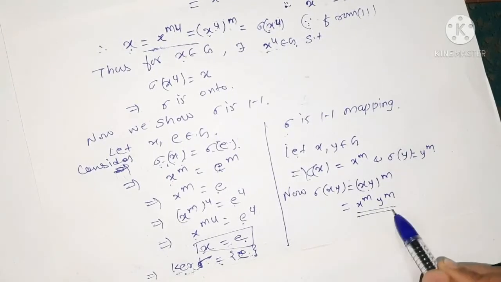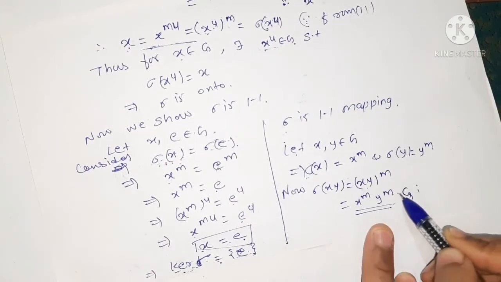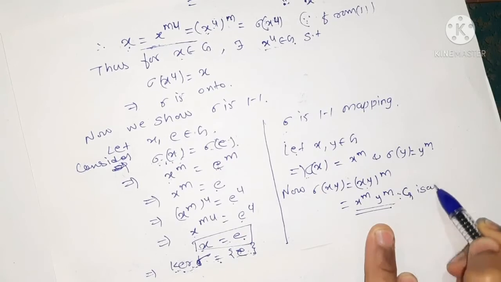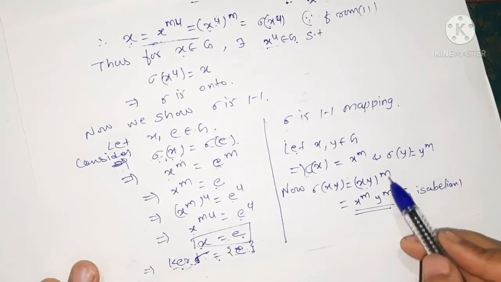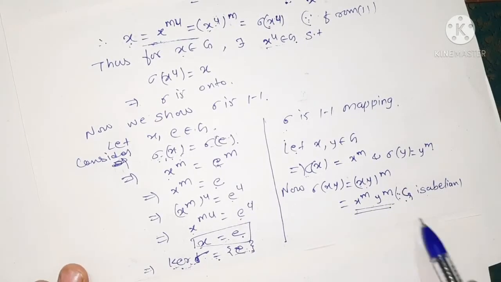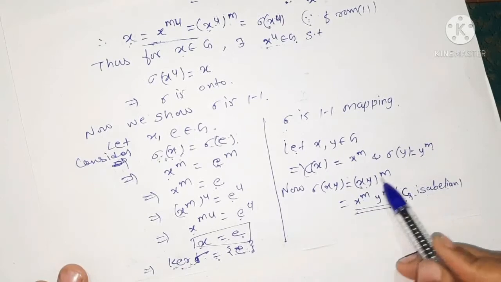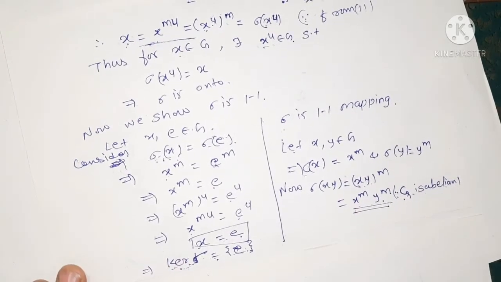And this is true since G is given abelian. As given that G is abelian, therefore xy to the power m is equal to x to the power m y to the power m. So when G is abelian, the power is distributed, otherwise not in group theory.